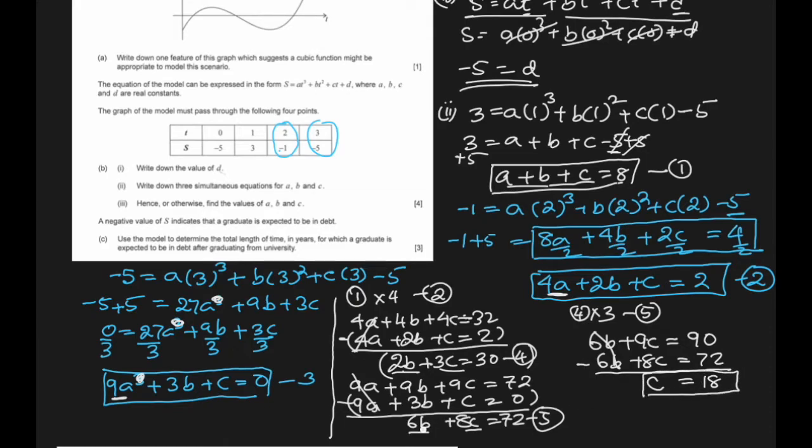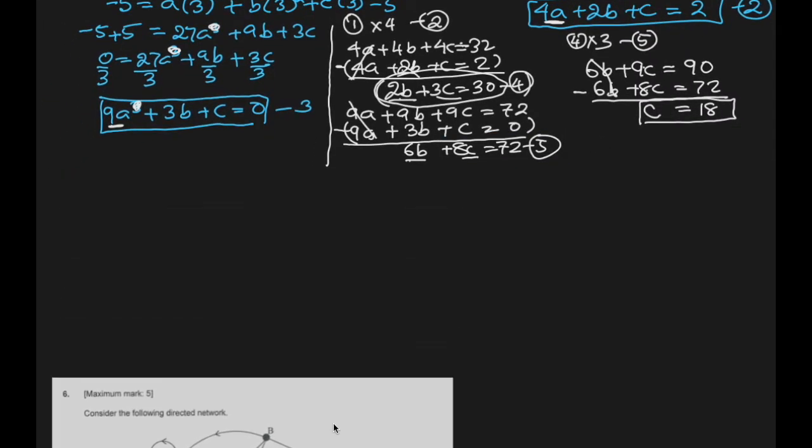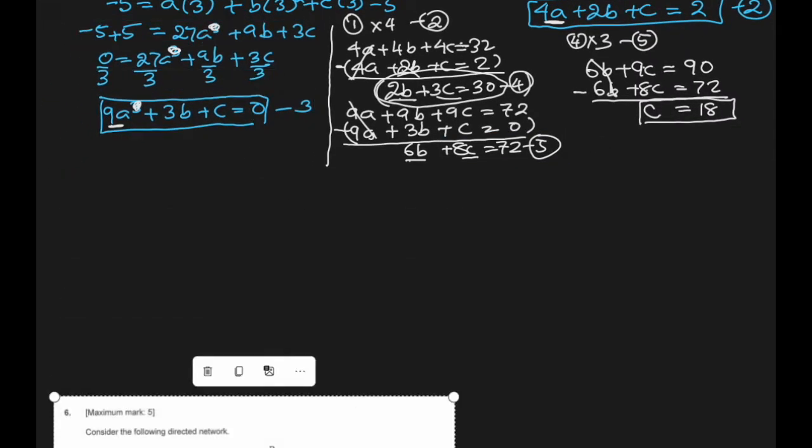Now let's use equation number 4 to get b. I'll need some space for this. Go down. Okay, so our equation number 4 was how much? Yes, 4. 2b plus 3c equal to 30. This is equation number 4.